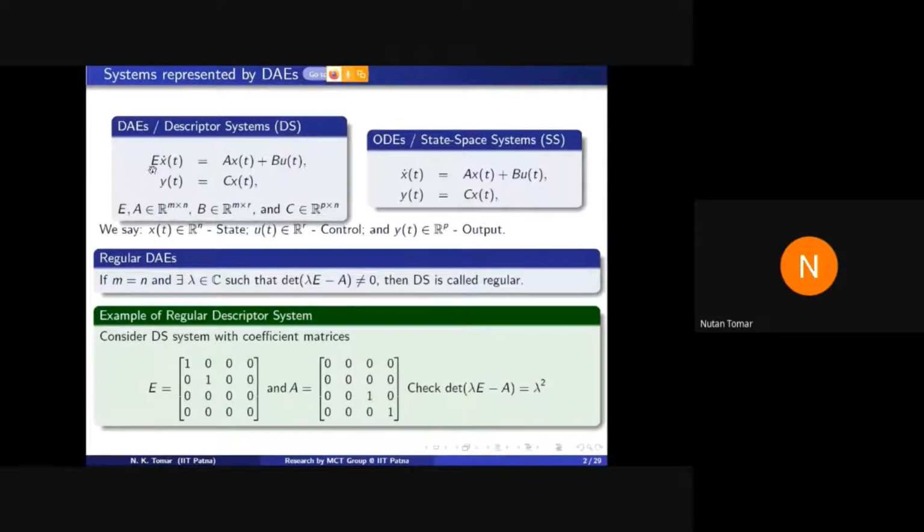Even if E is square and invertible, suggestion is don't convert into ODE form, state space form, read this system in descriptor form itself.